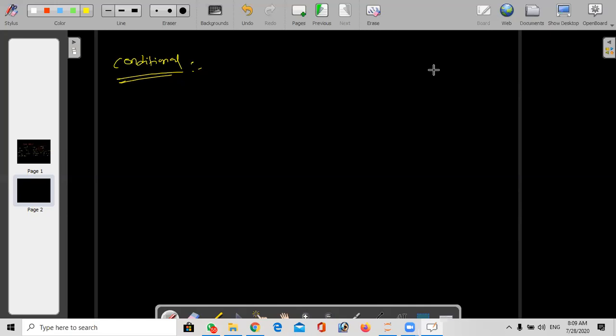Somewhere I heard that in Python we don't use this much. No, that is the switch case. Switch case is not there in Python. But conditional statements are the most important part of any programming, not only in Python. In all programs, conditional statements are important, because without a condition we cannot execute anything.